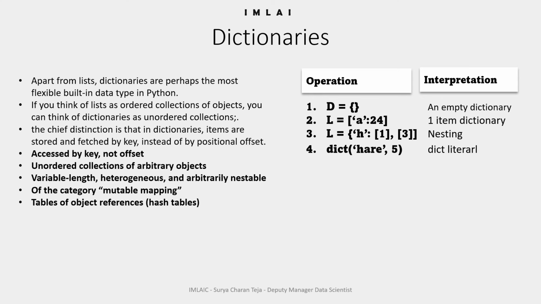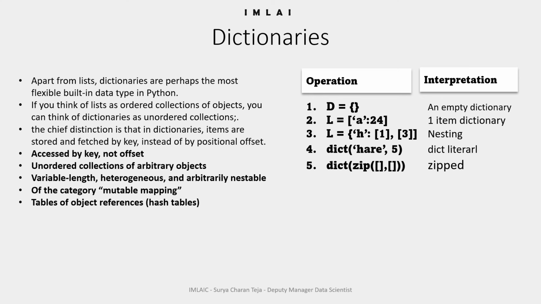Similarly, this is another way of making a dictionary: using dict as a callable function, and zip. zip is another built-in function. We will look into that after a while.